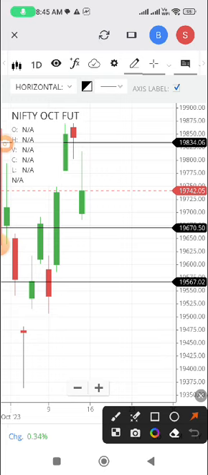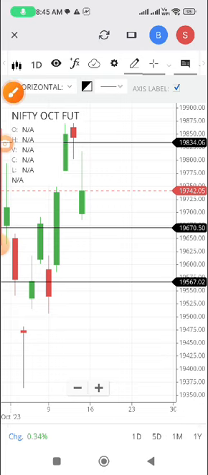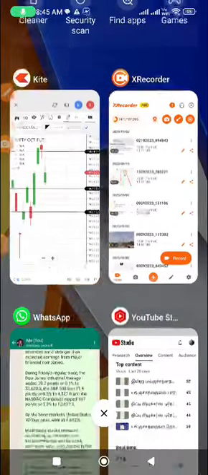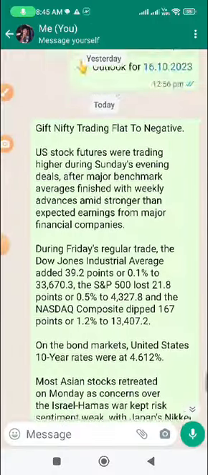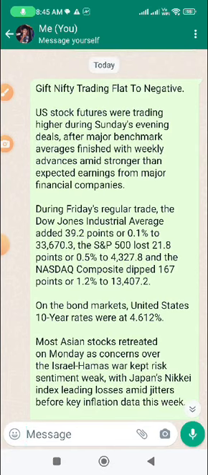Now let us check global cues. Gift Nifty is trading flat to negative. US stock futures were trading higher during Sunday evening deals.